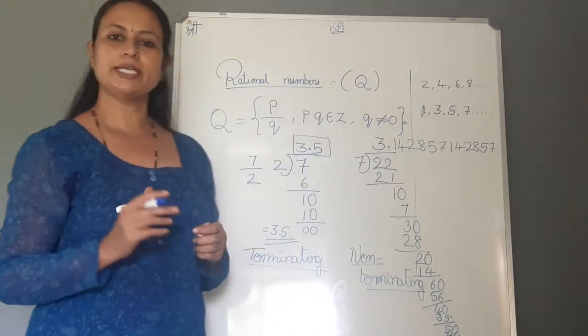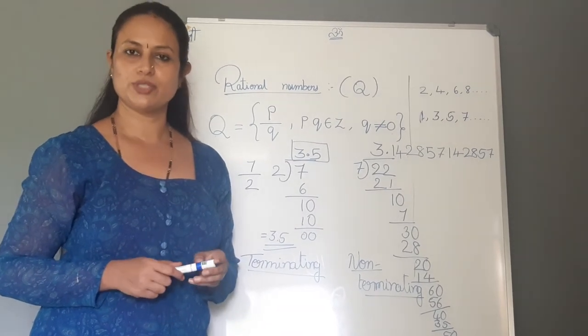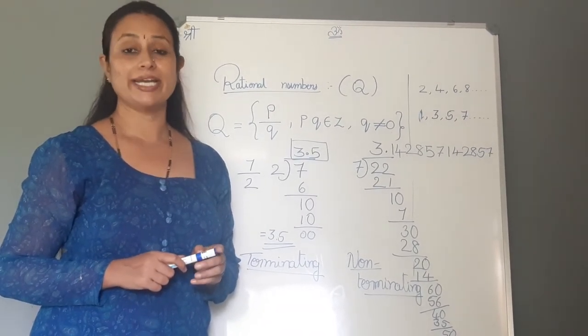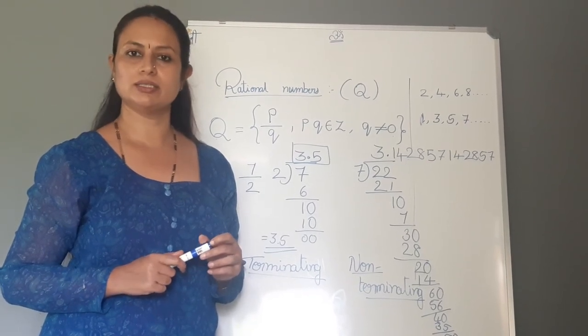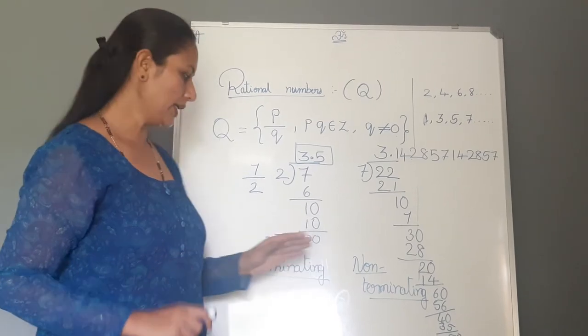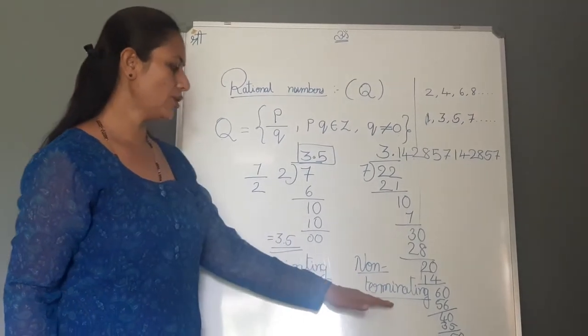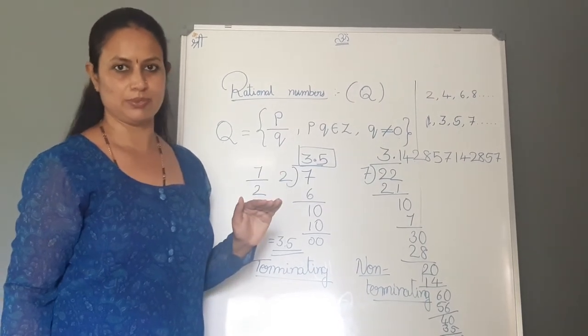About the terminating and non-terminating decimals, I have another video which you must watch for grade 9 children. With n number of examples, I have explained the video so that you will understand very clearly. Now I can say terminating and non-terminating decimals are also rational numbers.